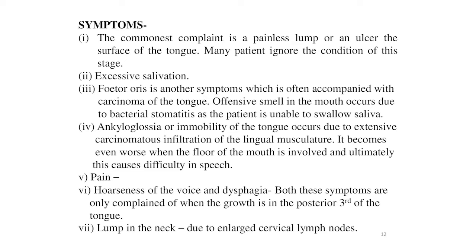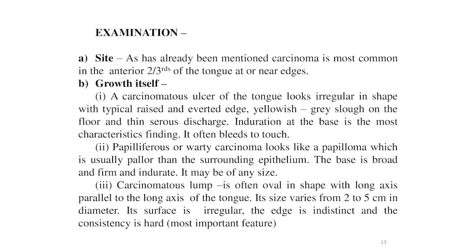And the next symptom is hoarseness of voice or dysphagia. Both these symptoms are only complained of when the growth is in the posterior third of the tongue and has involved the pharynx and larynx. And the next symptom is a lump in the neck. Due to enlargement of the cervical lymph nodes, there is a lump in the neck. Now the examination. First is the site.